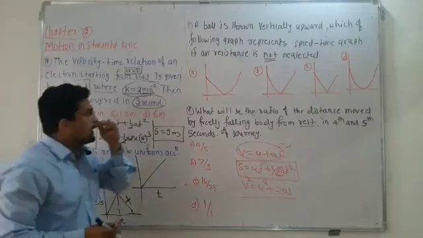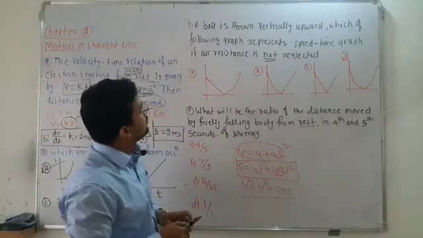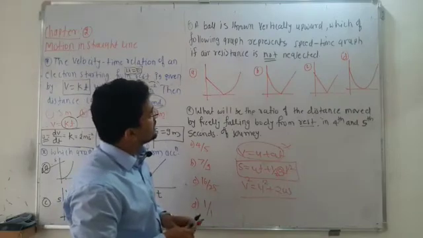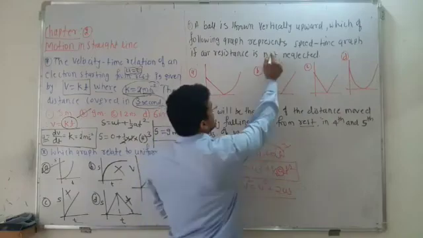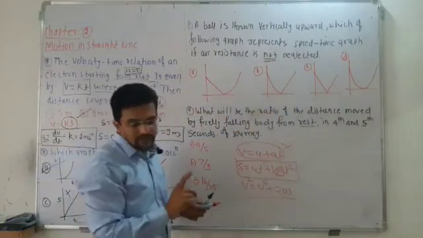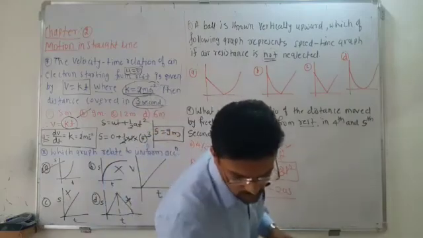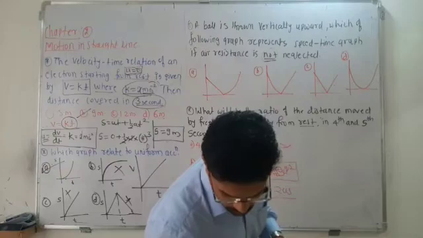Okay, so remember. And then next is, a body is thrown vertically upward, which of the following graphs represents the speed and time graph if the air resistance is not neglected. The word is important: not neglected means there will be air resistance. Okay, so if you consider this, you will get to 14.